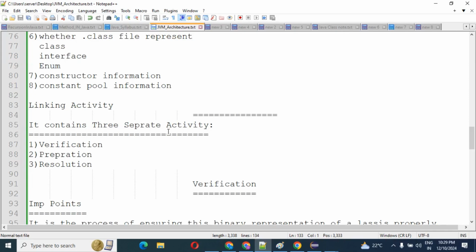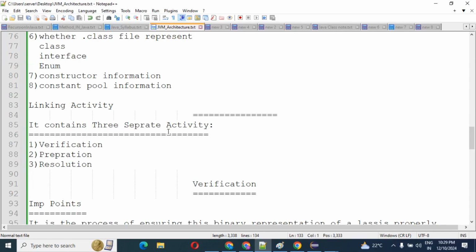In this video I am going to explain what is linking. Linking also contains three separate activities. First is verification, then preparation, then resolution. First I will explain what is verification.